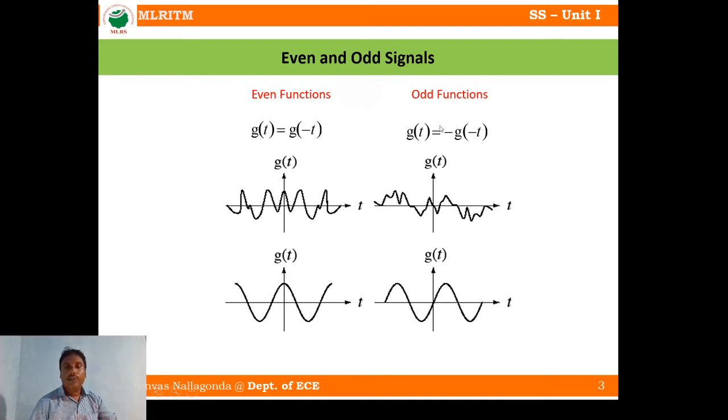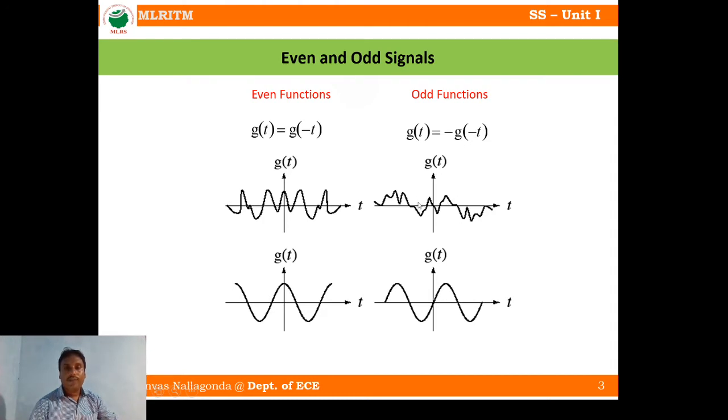Similarly, if you take an odd signal, g of t is a signal like this. Now we find what is minus g of minus t. You take g of minus t. g of minus t means a time reversal, folding with respect to the y-axis. After folding, you keep it as it is. Then you have to take the negative.